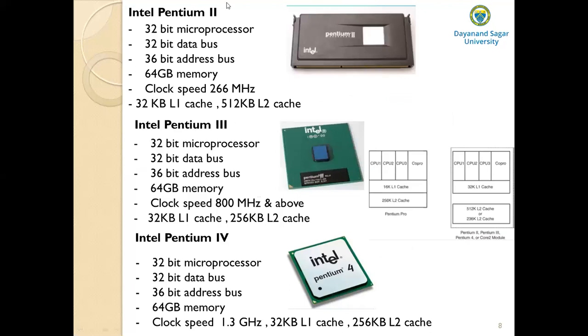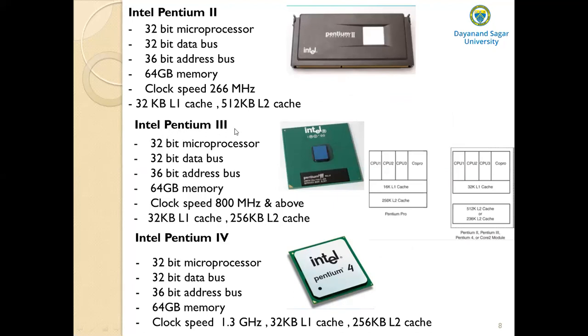Then we have Intel Pentium 2. It is also a 32-bit microprocessor. It has a 32-bit data bus, and it has a 36-bit address bus. See the increase in the width of the address bus, or the number of address lines. And obviously, what is the memory size? 2 to the power of 36 means 64 gigabytes of memory, and clock speed increased to 260 megahertz. And it has two cache memories, L1 cache and L2 cache. L1 cache is of 32 kilobytes, and L2 cache is of 512 kilobytes.